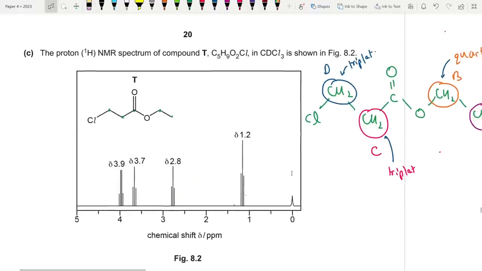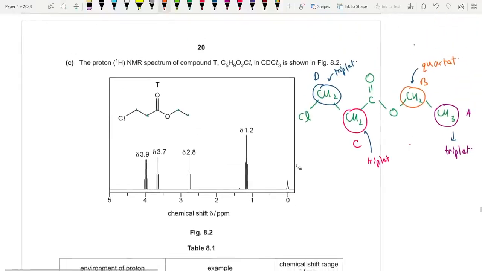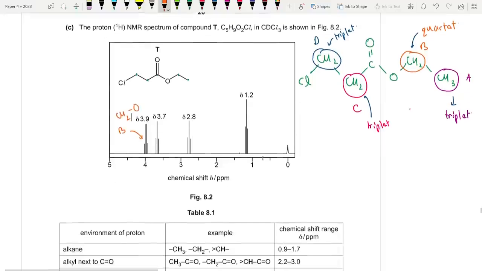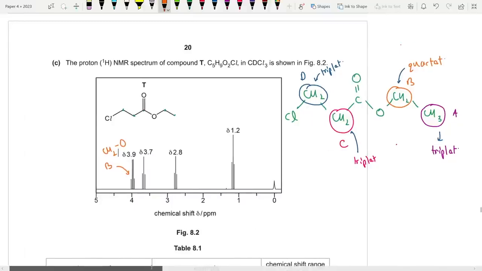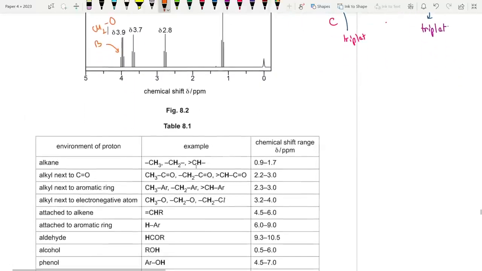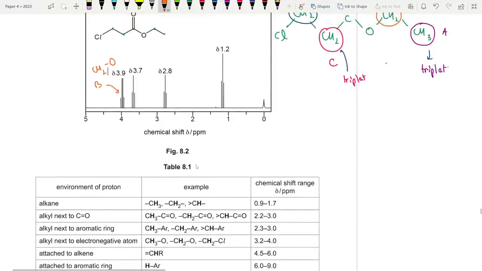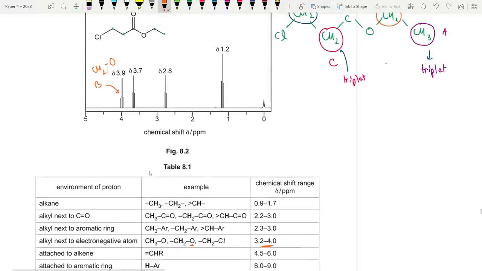So according to my diagram over here, this one is B, or the CH2 that is next to an oxygen, that is 3.9. Fine. Next, what about the other ones? All of those are triplets, but I actually need to see the values, so let's match this. An alkyl next to an electronegative atom like oxygen is within 3.2 to 4, so perfect.